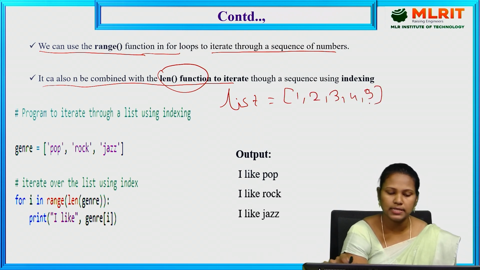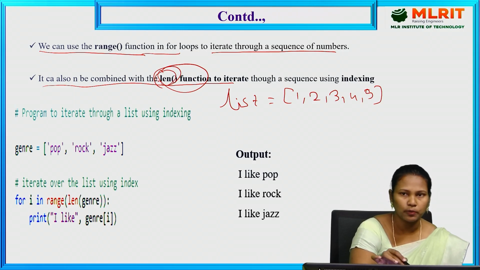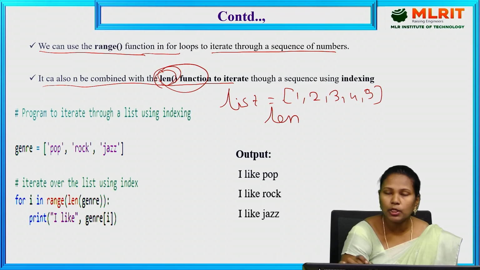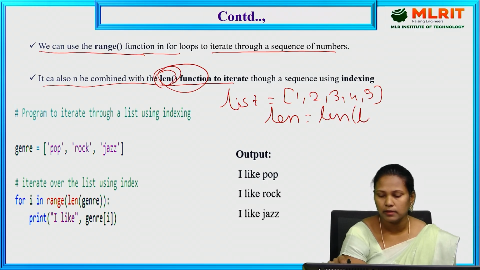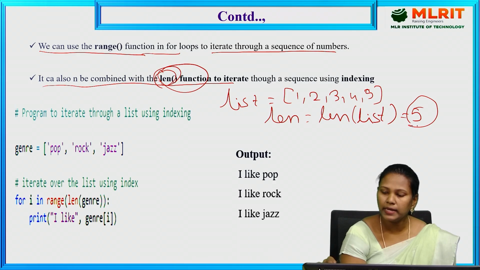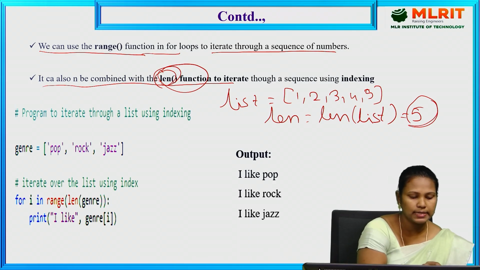The length is a built-in function. In the string concept also, we discussed this. Length is used to find out the length of the list, the number of elements, or the length of the string. So the length of the list is len of list, equal to 5. So up to 5 elements the loop iterates. It stops after that. So here, see one example.